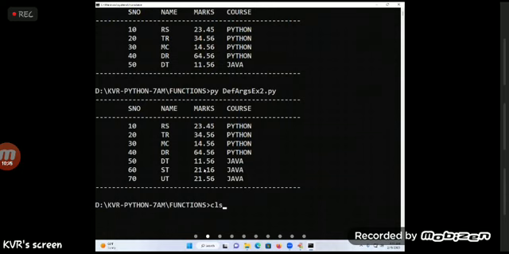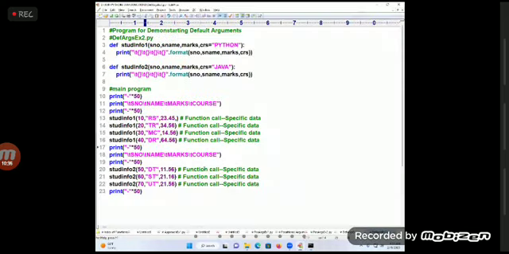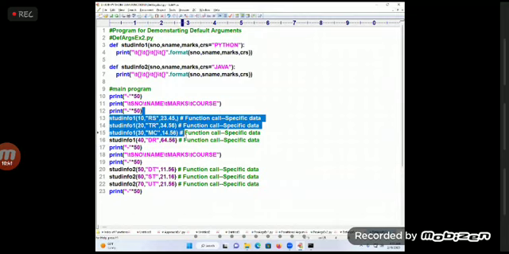So here I am going to write it. You try to run it. What is happening? Java students, Python students. Because of this coding, what is happening? We are able to eliminate common data transferring all the time.